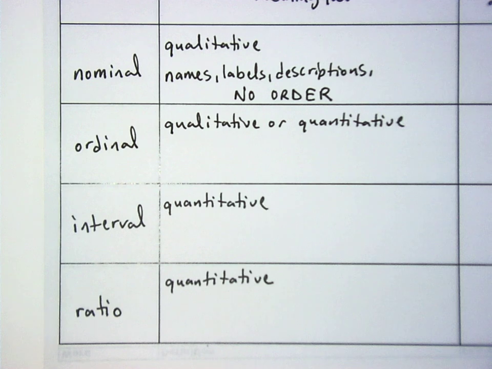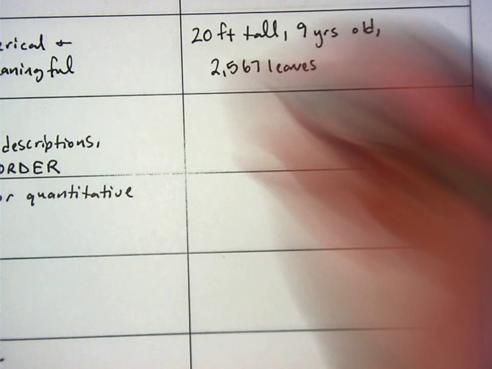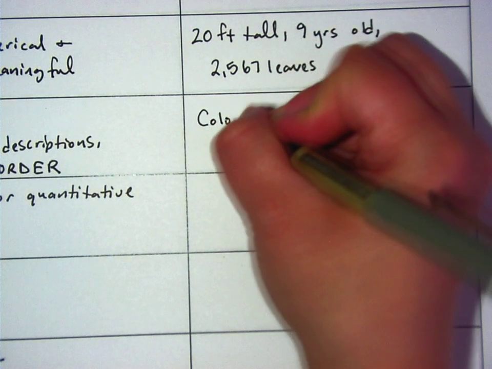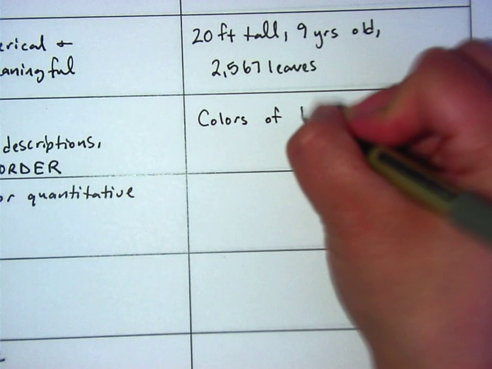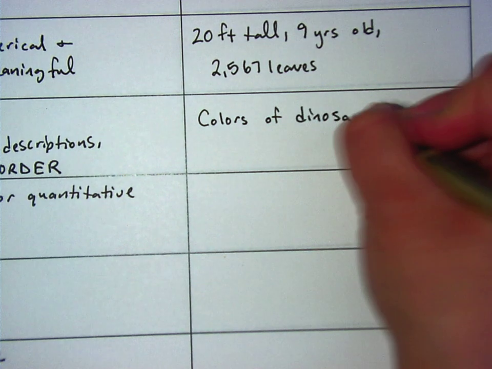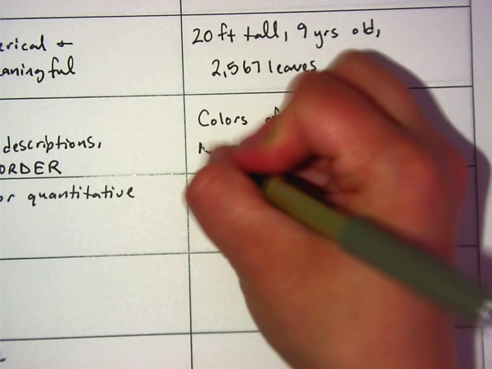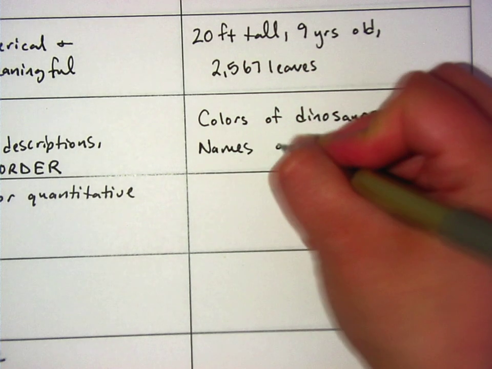Nominal examples. Let's see. Colors of dinosaurs. A list of colors. Or if those dinosaurs had names, the names of the dinosaurs.